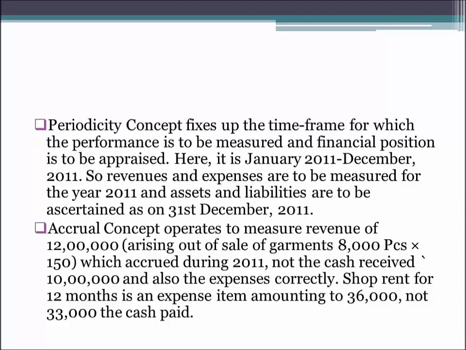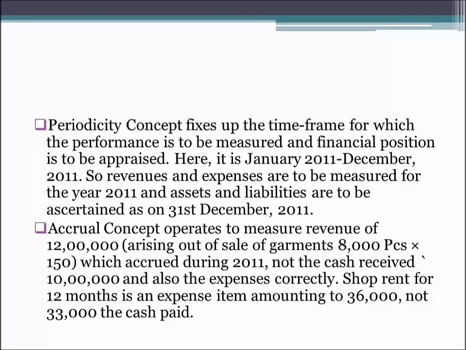So the periodicity concept fixes up the time frame. So here the time frame is January to December 2011. So all the revenues and expenses are to be measured for the year 2011 and the assets and liabilities are to be ascertained as on 31st December 2011.